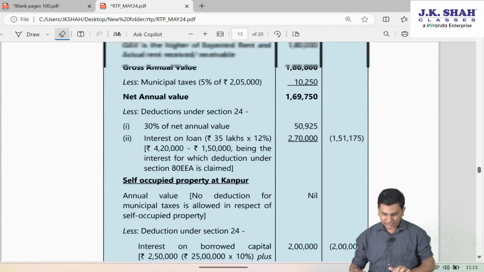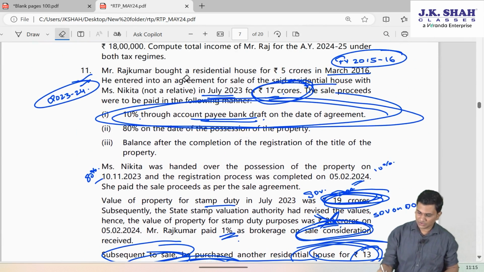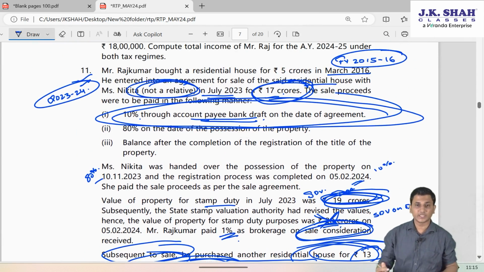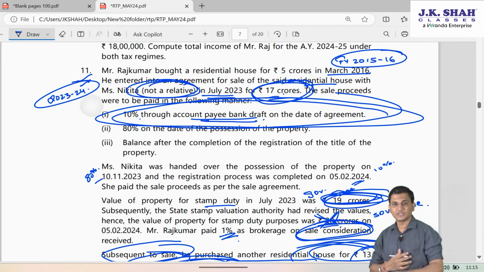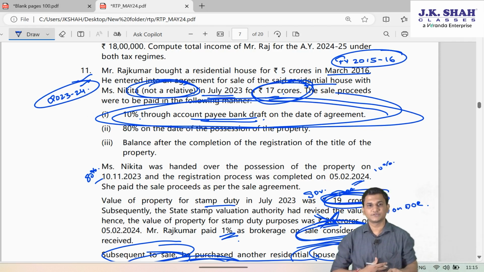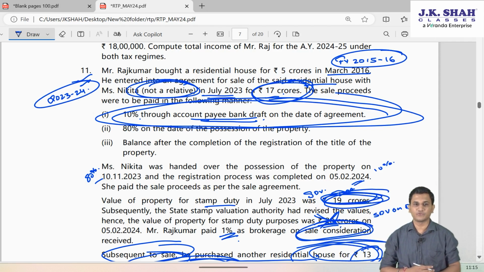If anyone was wondering, sir, why this information, not a relative, was written in the question, I hope you remember the gift provision, friends. In the hands of Nikita also, there will be a consequence under the chapter Income from Other Sources in the financial year 23-24.